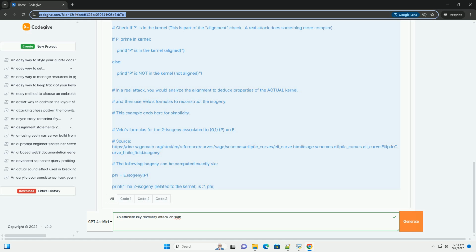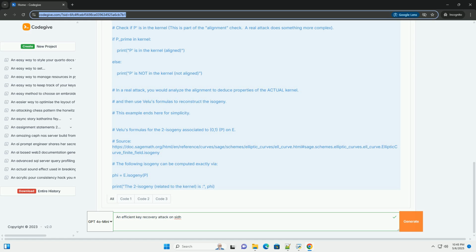5. Code example, simplified, Python with SageMath. This is a highly simplified example using SageMath to illustrate the core concept of finding distorted torsion points. A complete attack implementation is significantly more complex and requires optimized isogeny computation and pairing implementations. Explanation of the code: 1. Curve definition: defines a supersingular elliptic curve E over a finite field Fp. Remember that this is a simplified example; real SIDH uses much larger prime fields and carefully chosen curves.